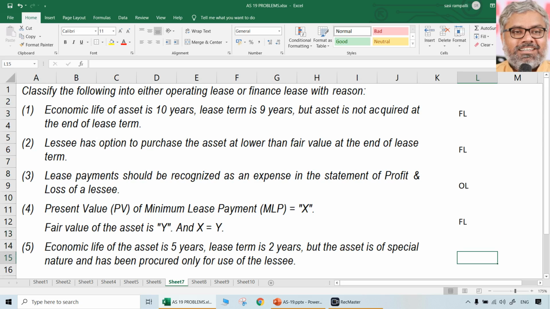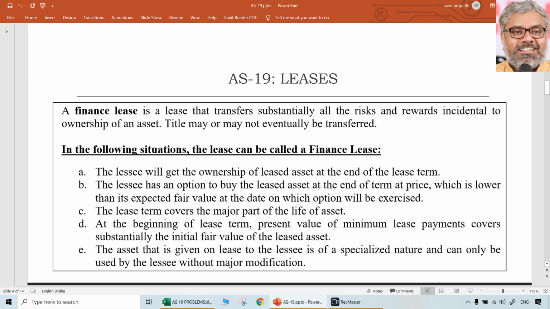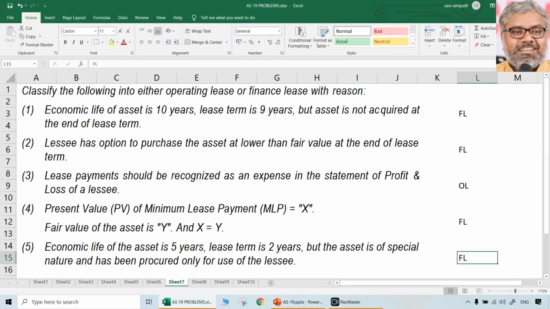Fifth case, economic life of the asset is 5 years, lease term is 2 years, but the asset is of a special nature and has been procured only for the use of lessee. Still it is a finance lease, even though the term is not covering the major part of the life of the asset. Point number E will kick in. The asset that is given on lease to the lessee is of a specialized nature and can only be used by the lessee without major modification. If that is the case, then also such lease is called a finance lease. It is of a special nature, hence it is a finance lease.